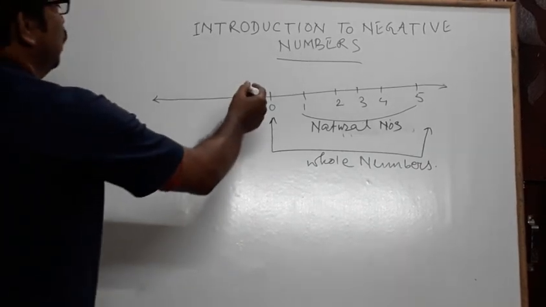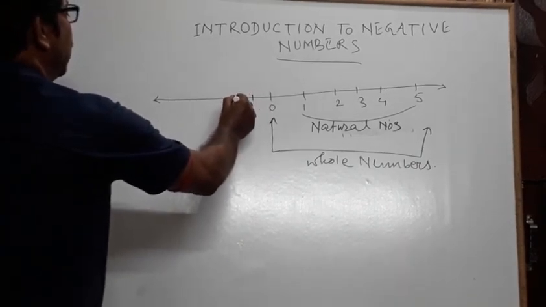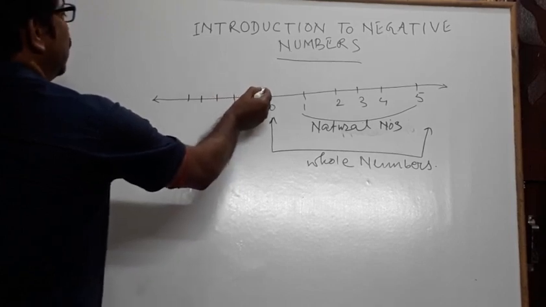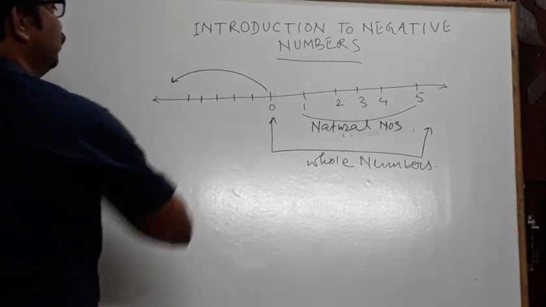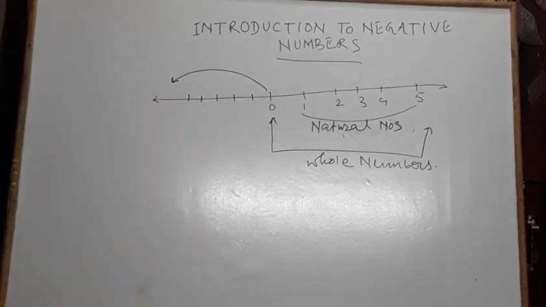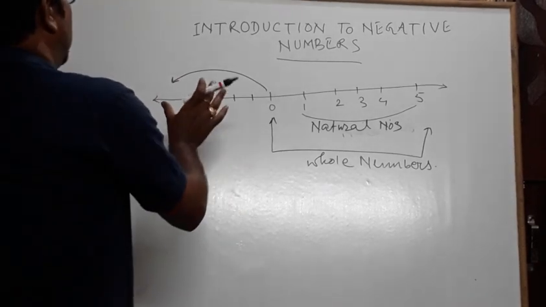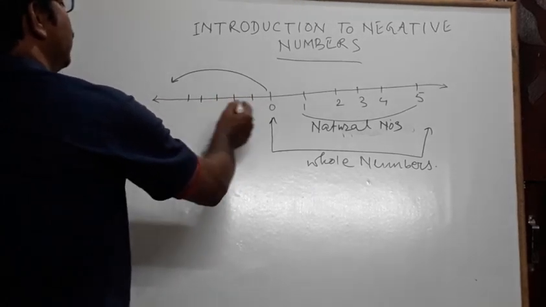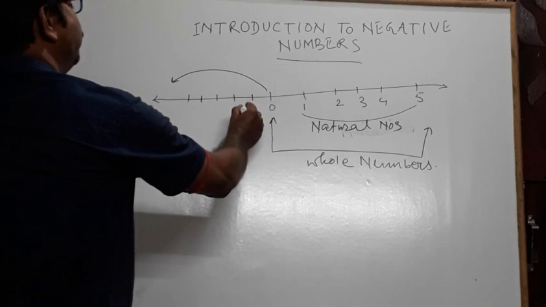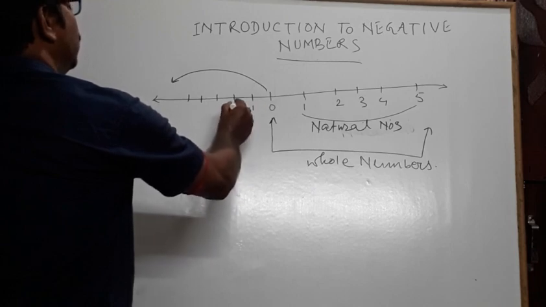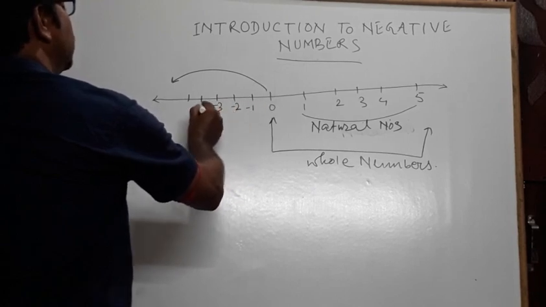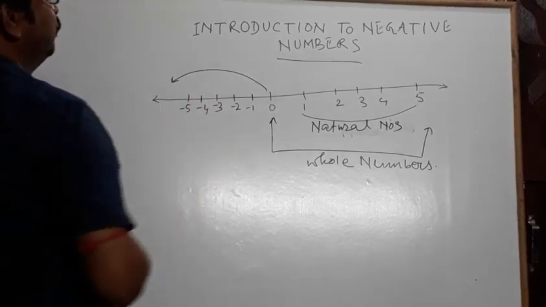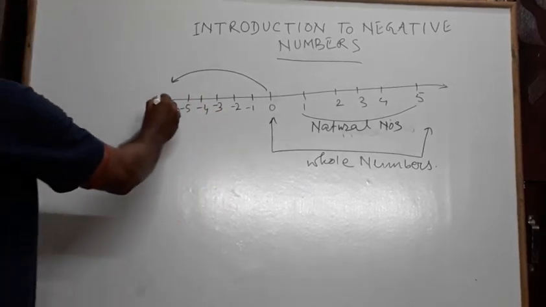Now imagine if you go towards the left, towards the left of 0. So how to indicate these points? These points are -1, -2, -3, -4, -5 and so on, if we proceed towards the left.